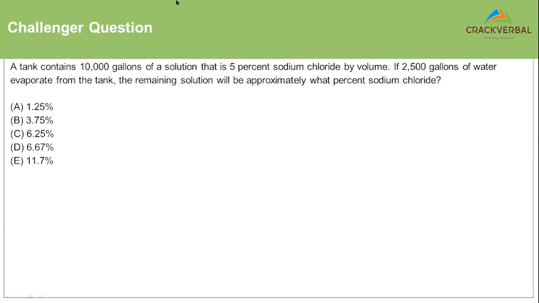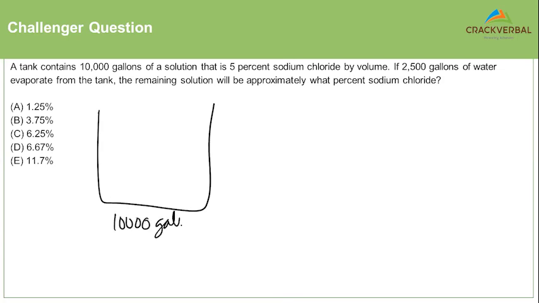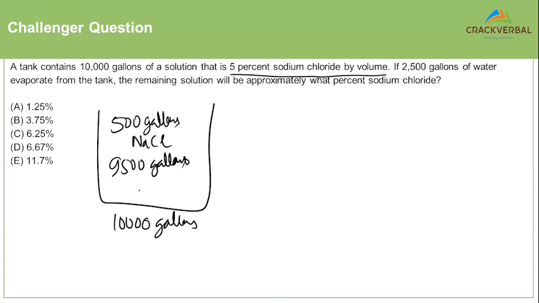Okay, delta. Good. Again, I think there's a little bit of a trap here. All of you seem to have steered clear of the trap. So 10,000 gallons of a solution, which has a 5% sodium chloride by volume. So I have 500 gallons of sodium chloride. Therefore, 9,500 gallons would be water.